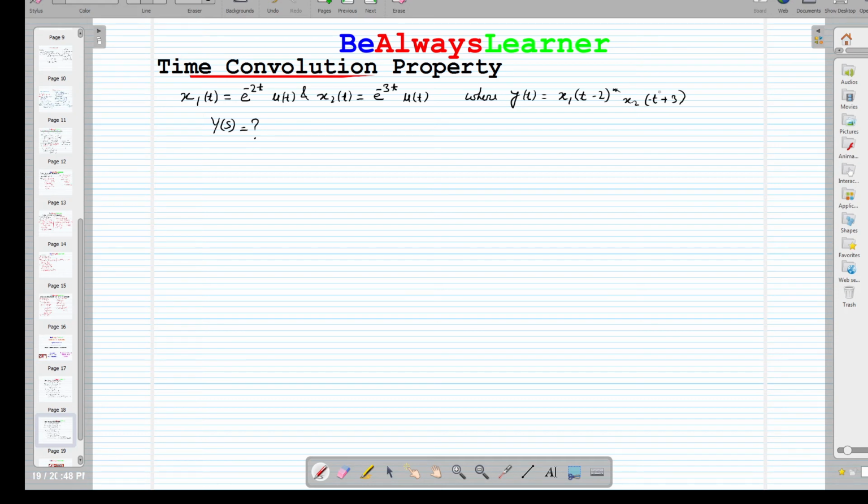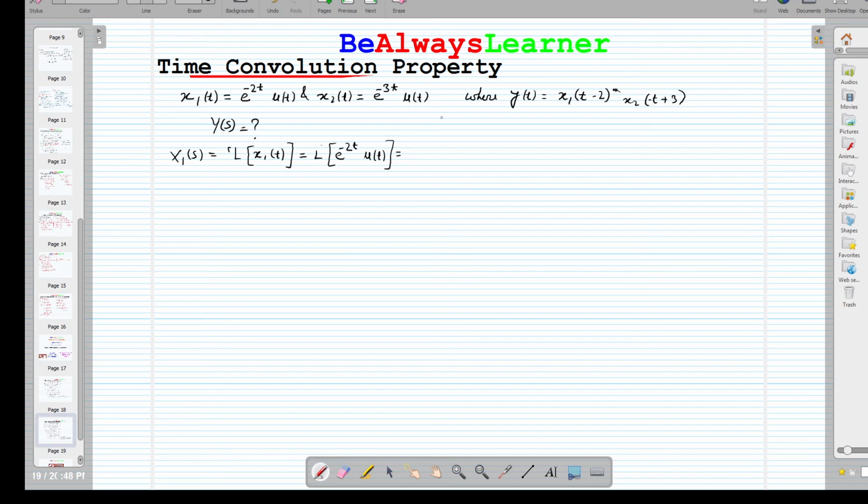That's how it is given. Now to find out X1(s), this is nothing but the Laplace of x1, where x1 is defined by the term e raised to the power minus 2t u(t).